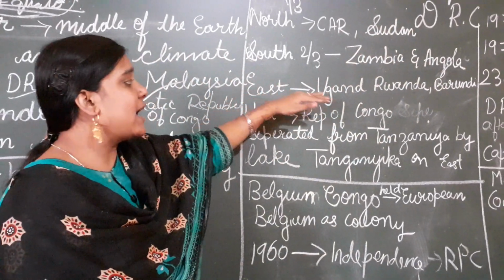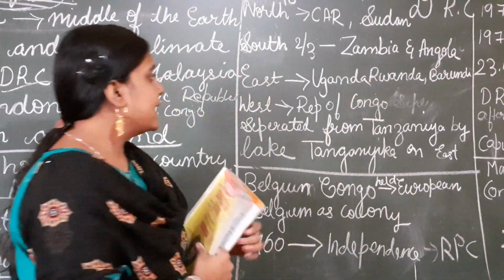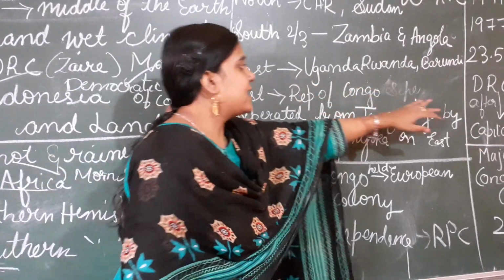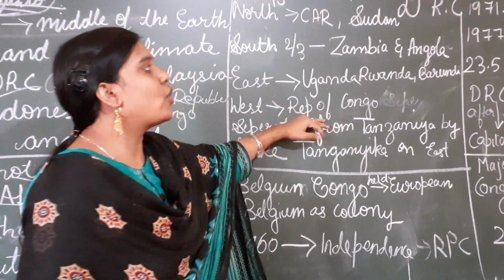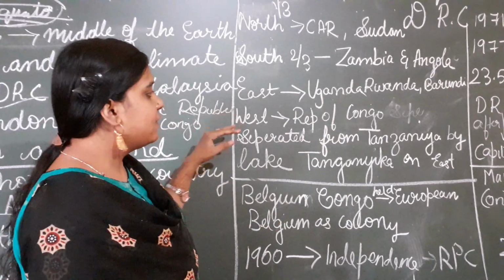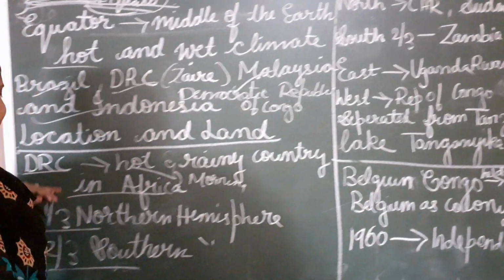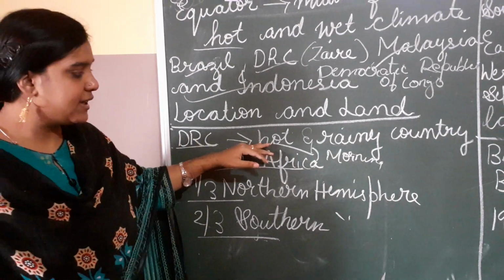In the east, we have Uganda, Rwanda and Burundi. Then in the west, we have the Republic of Congo. I repeat. DRC, the Democratic Republic of Congo, is a hot and rainy country.